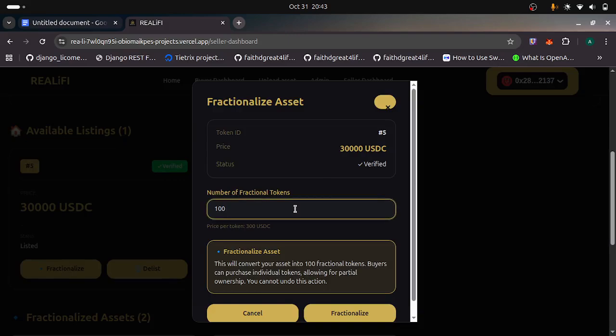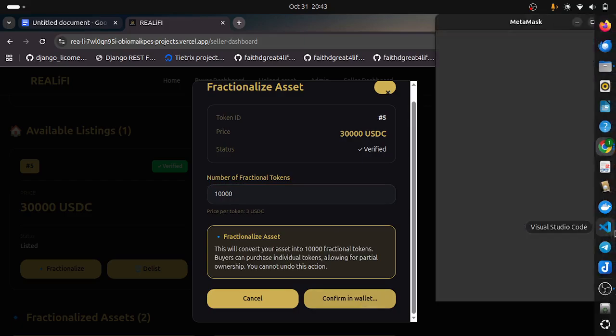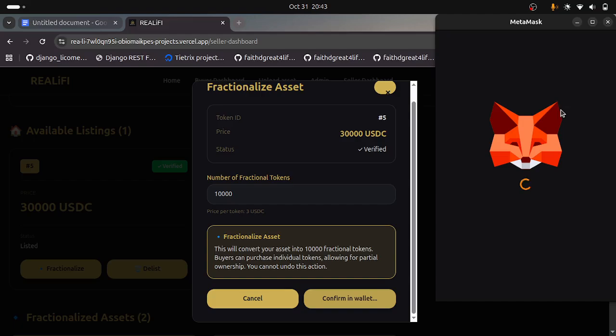Number of fractional tokens. I want 10,000, so it will be easy for people to invest. If I make it 100,000, yeah, 10,000, it's going to be very cheap. 10,000 divided by 10, that's about $3 per token. So the wallet, MetaMask, is spinning up.